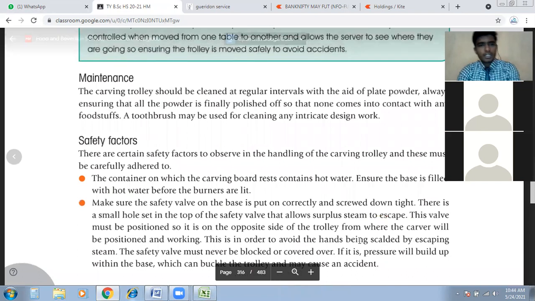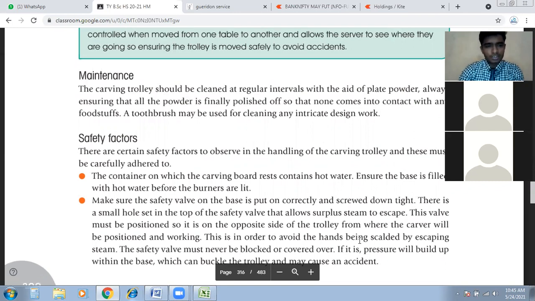Safety factors: the container on which the carving board rests contains hot water. Ensure the base is filled with hot water before the burners are lit. Before the burners are lit, we have to fill that container with the hot water, because if the burner is already lit and we are trying to fill the hot water compartment, there might be a chance of burning your hands or your sleeves. There might be a chance of accident.